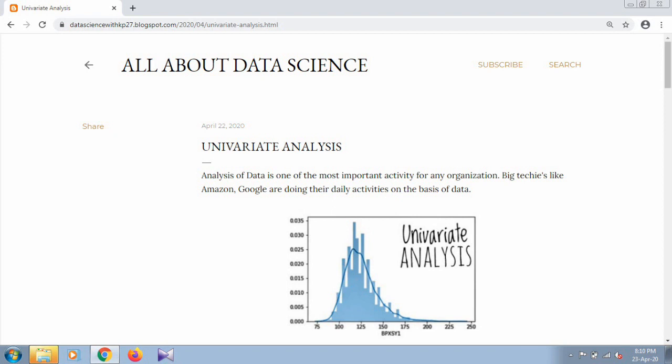Now, what is the need for analysis? Let's take an example. Analysis of data is one of the most important activities for any organization. Big tech companies like Google, Amazon, and IBM do their daily activities on the basis of the data that they store in their information system. Let's take the example of Amazon.